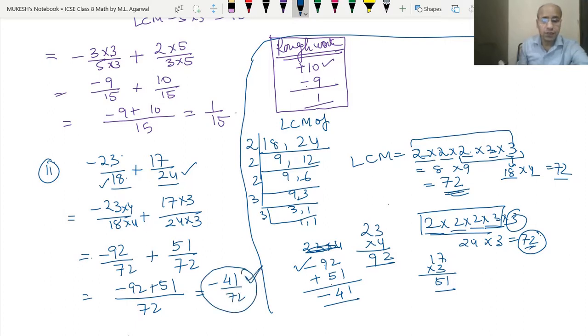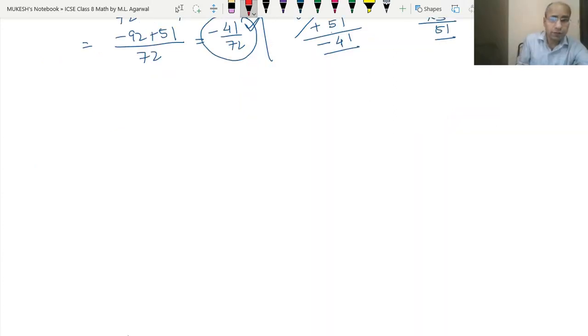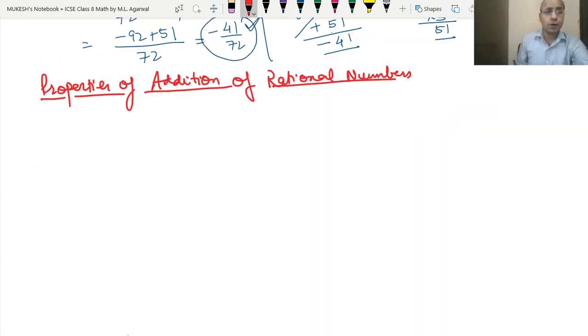Clear? If you have any doubt, then you can comment, or you can send me your doubts, so we will solve your query. See, this is all rough work that we need to do along with the question. Clear? Okay, now after doing the examples, we will do the properties of the addition of rational numbers.